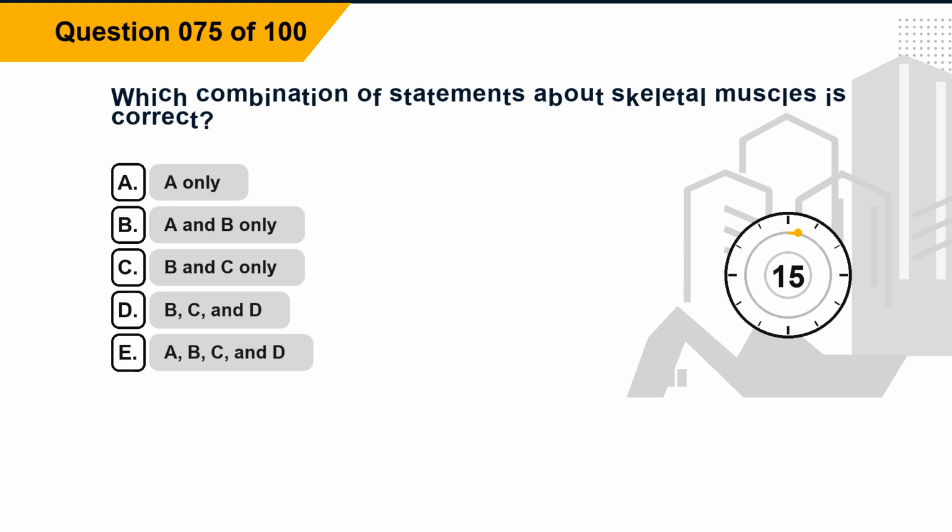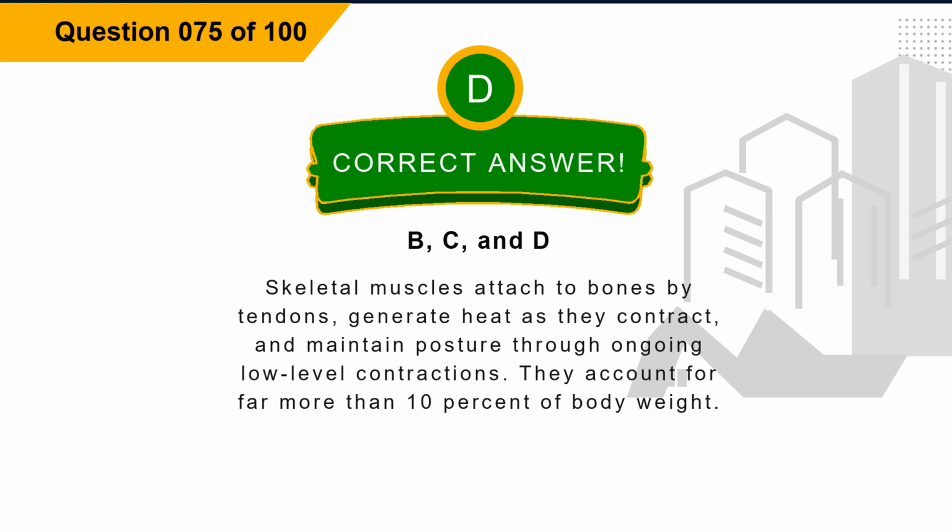Question 75. Which combination of statements about skeletal muscles is correct? Option A only. Option B, A and B only. Option C, B and C only. Option D, B, C, and D. Option E, A, B, C, and D. The correct answer is option D, B, C, and D. Explanation. Skeletal muscles attached to bones by tendons, generate heat as they contract, and maintain posture through ongoing low-level contractions. They account for far more than 10% of body weight.